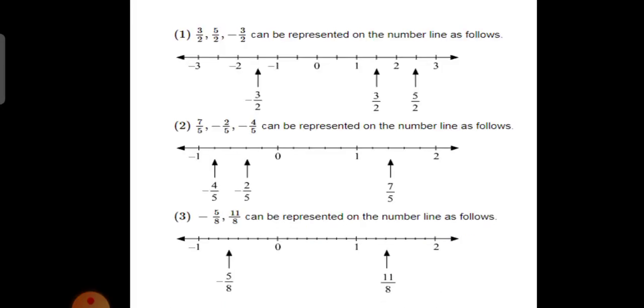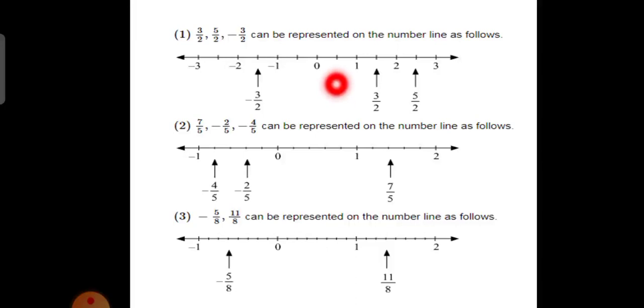Now for example here, if you see here, show the numbers 3 upon 2, 5 upon 2, minus 3 upon 2 on a number line. So start with 0. On the right side are all positive numbers of 0, and on the left side are all negative numbers of 0. Now here 3 upon 2 you want.